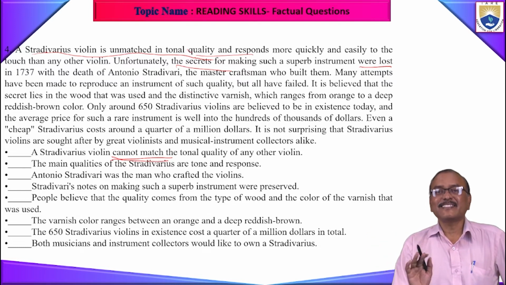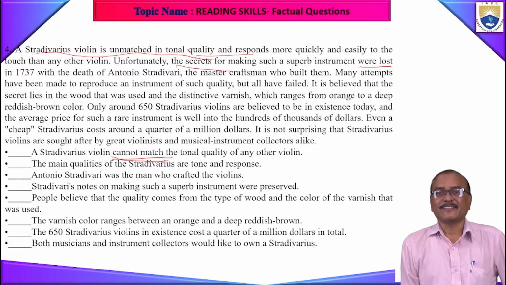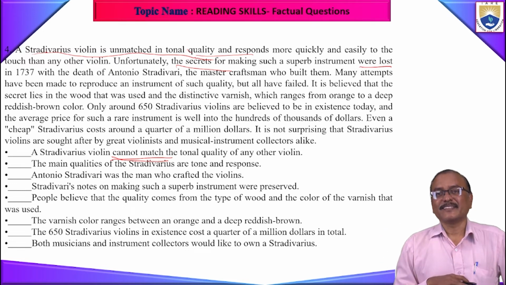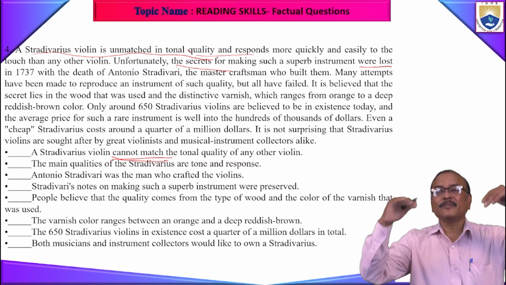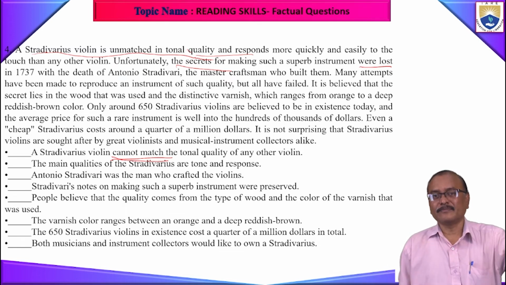There is a change in the meaning. So if I say you are unmatched, means you are super. You cannot match me, means you are lower to me. Is it clear? So cannot match means you are inferior. I cannot match you means you are super, I am okay. I cannot match you means I am inferior to you.